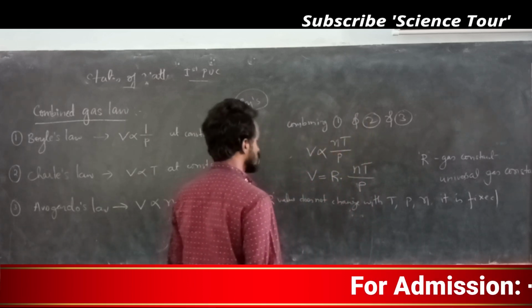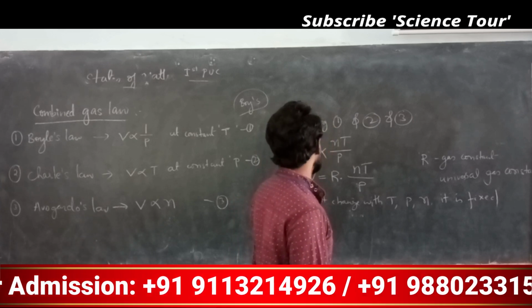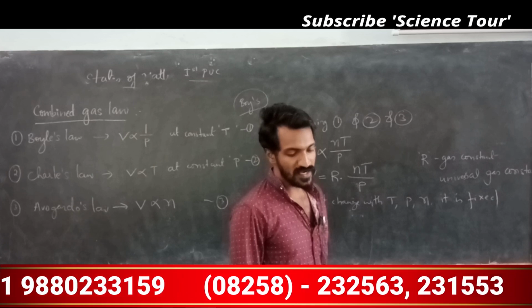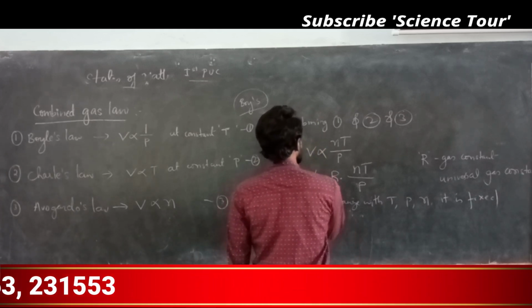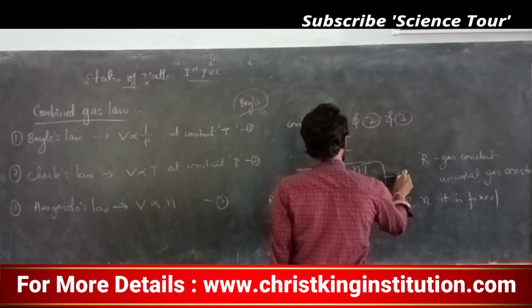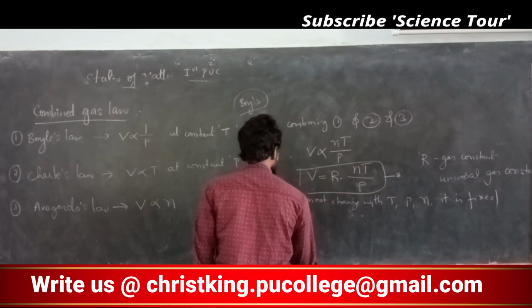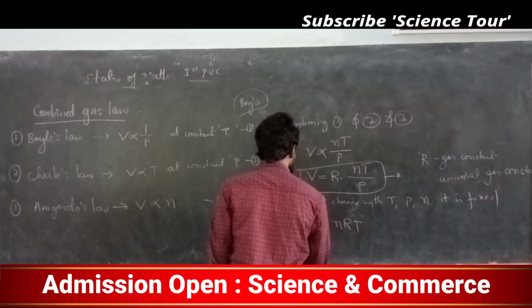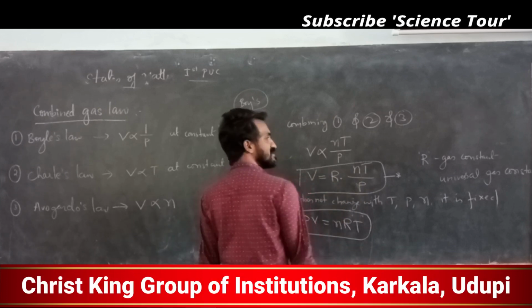This equation, my dear students, is very important. This equation, V is equal to R into nT divided by P. This equation I can just modify. I can write it like this: P into V equals nRT. Is there any problem? I just modified it by multiplying by P.